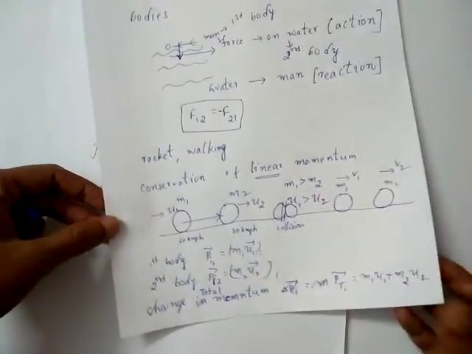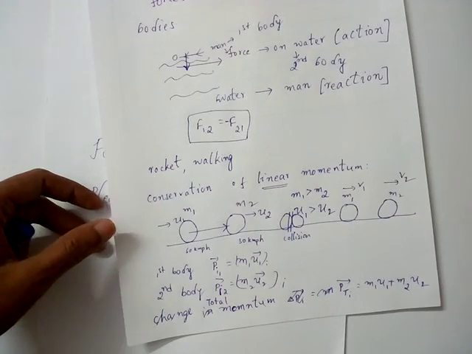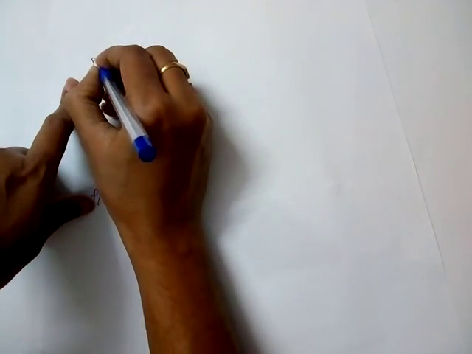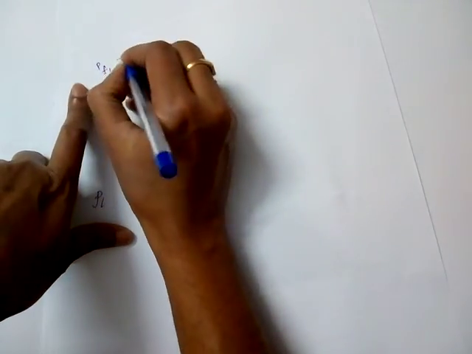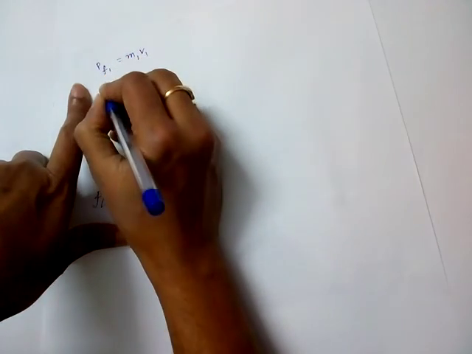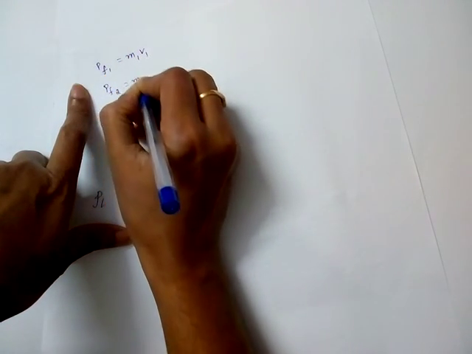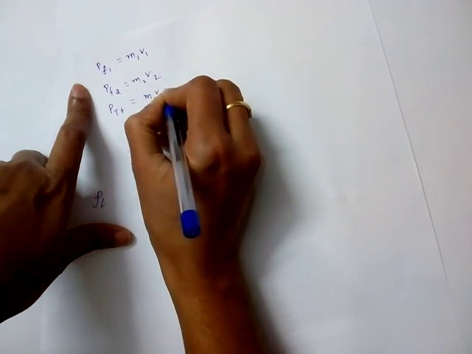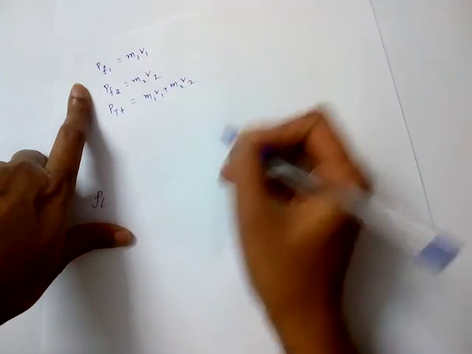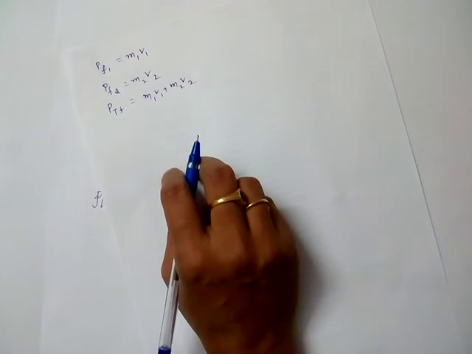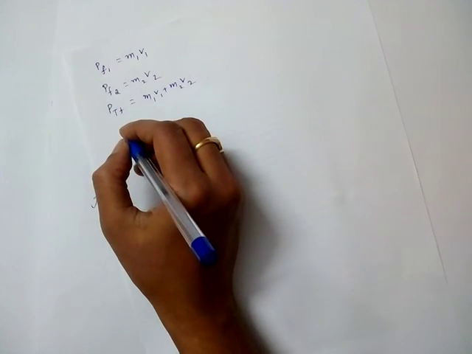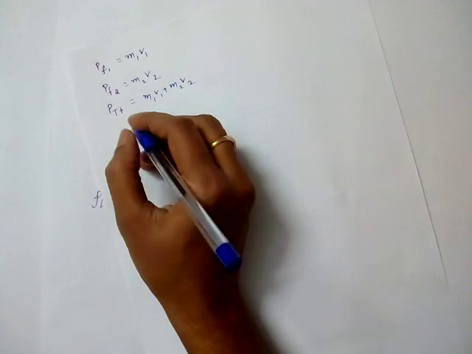Now next, after collision what happened? Velocities got changed. So final momentum for first body P_f1 is equal to m1 v1, P_f2 is equal to m2 v2. So total momentum P_tf is equal to m1 v1 plus m2 v2. So according to Newton's third law, we have action is equal to minus reaction.